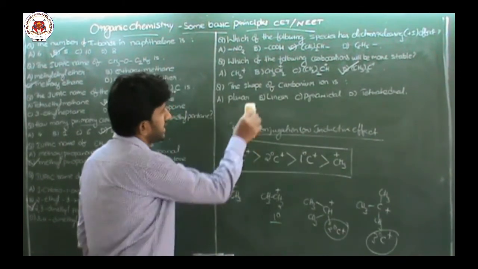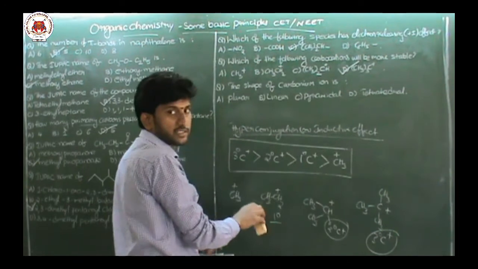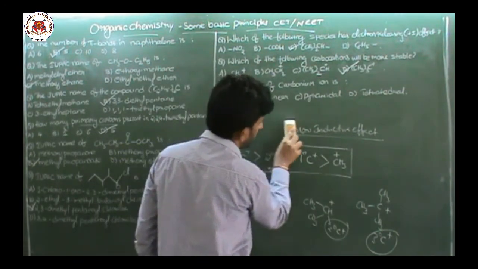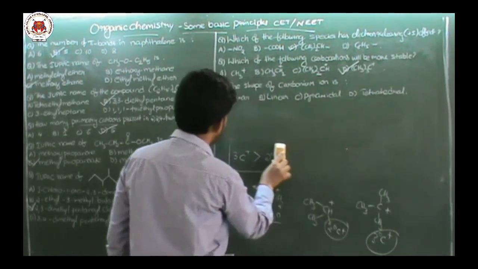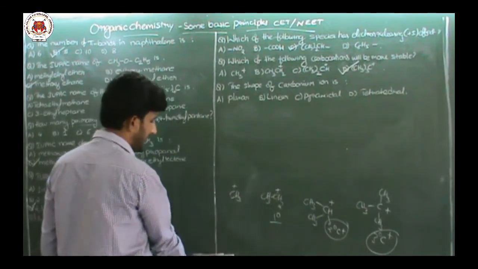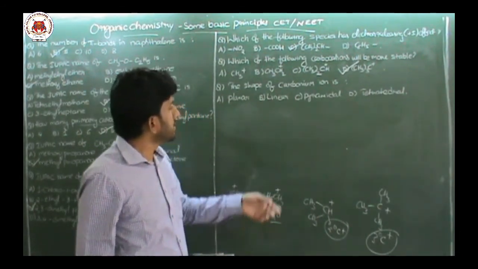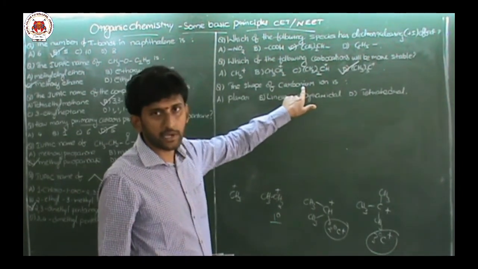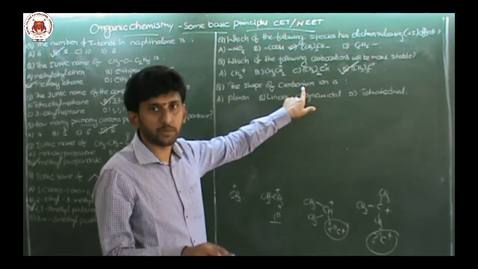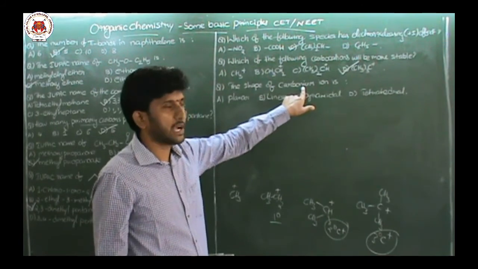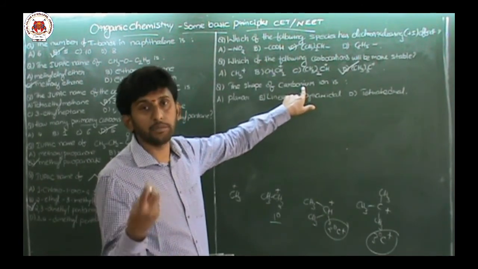Next question. The shape of carbonium ion is. Now what is a carbonium ion? Carbonium ion means carbocation. The ending ium means it is a positive charge. Carbanion, anion, means negative charge.